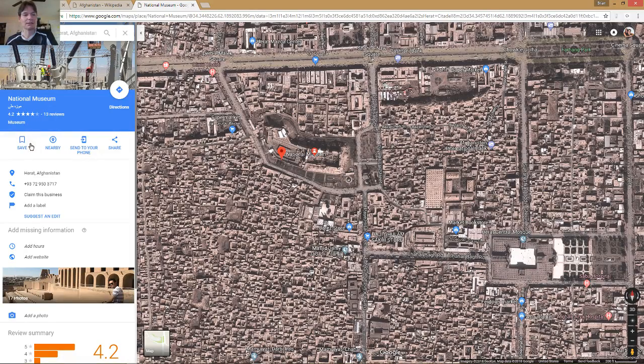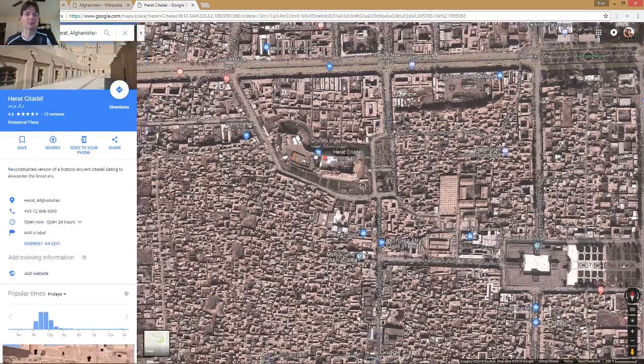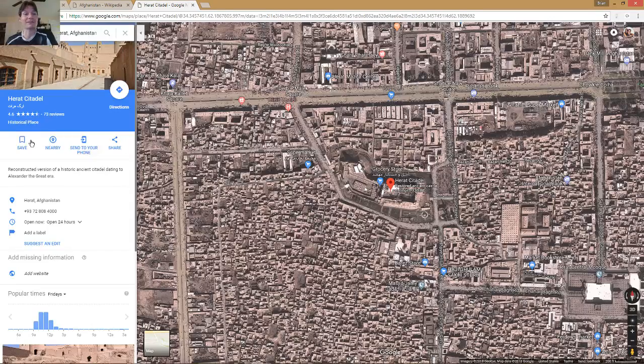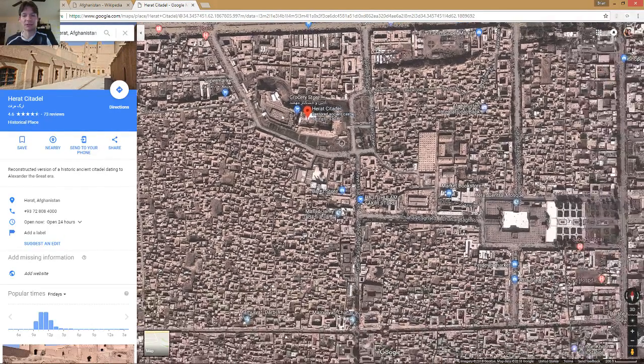Possibly, might interest me. I'm looking at the number of reviews and the level of reviews. National Museum doesn't have a lot of reviews, but maybe there aren't a lot of people reviewing in Afghanistan. There's only 73 reviews for this awesome citadel right in the middle of the country. So I want to go over here.